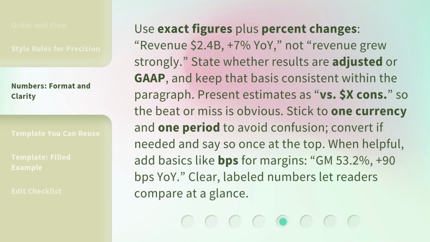Stick to one currency and one period to avoid confusion. Convert if needed and say so once at the top. When helpful, add basics like bps for margins: GM 53.2%, +90 bps YoY. Clear, labeled numbers let readers compare at a glance.